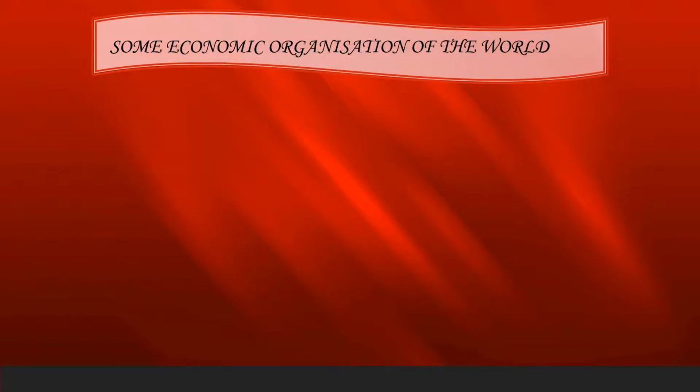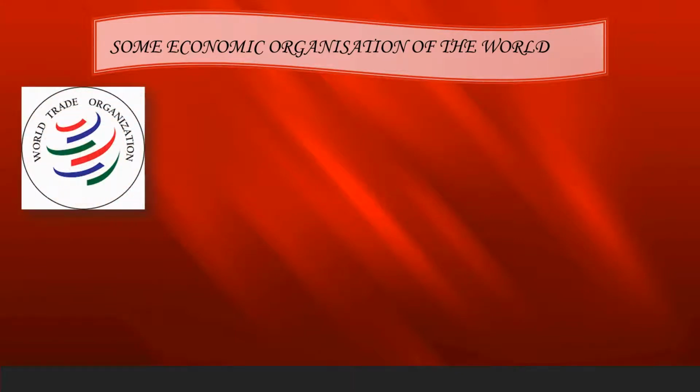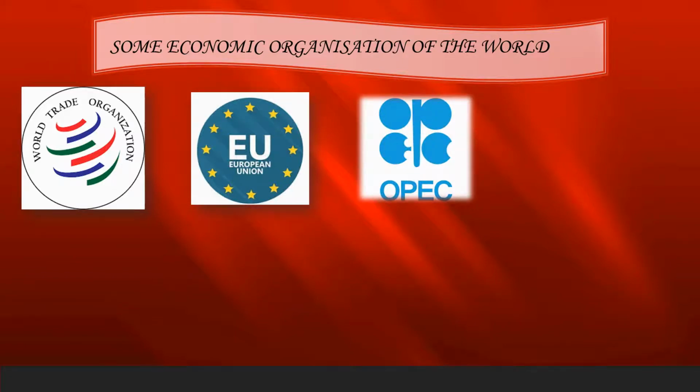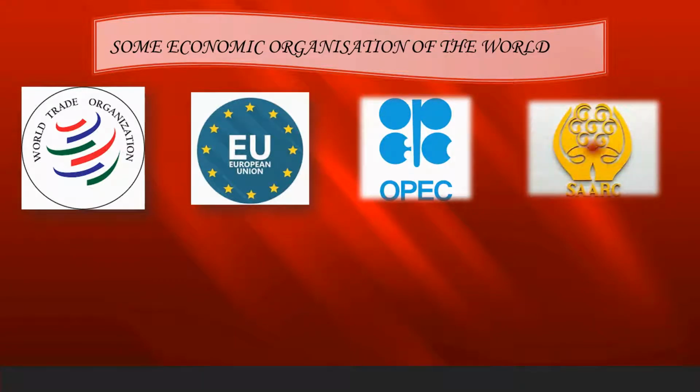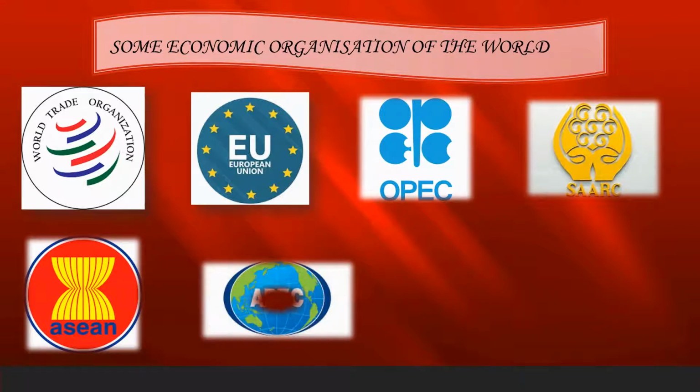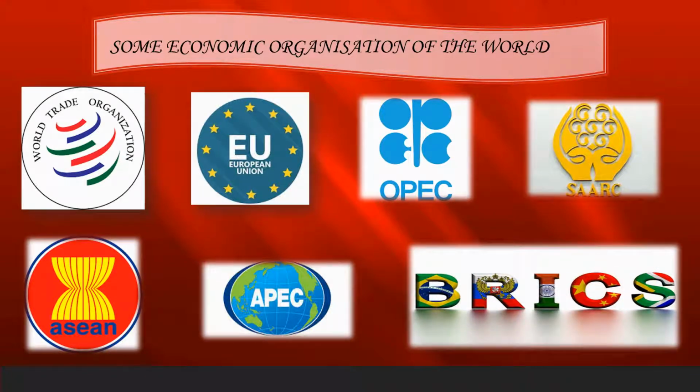Now, here we have some economic organizations of the world. Let's see what they are. World Trade Organization, European Union, Organization of Petroleum Exporting Countries, South Asian Association for Regional Cooperation, Association of Southeast Asian Nations, Asia Pacific Economic Cooperation, and BRICS. It includes Brazil, Russia, India, China, and South Africa. Let's take more information in detail.